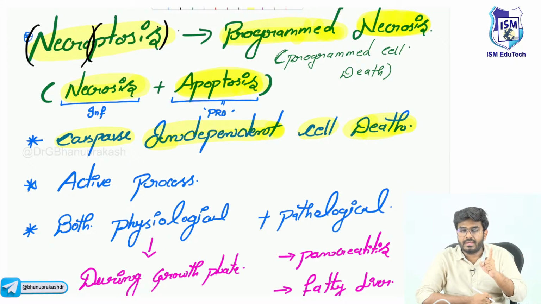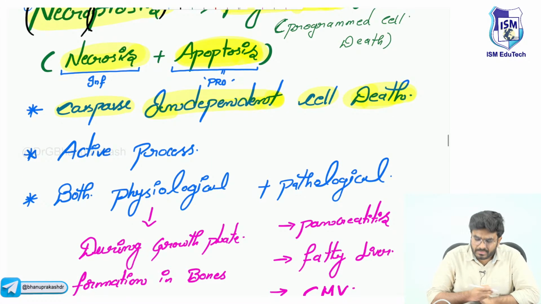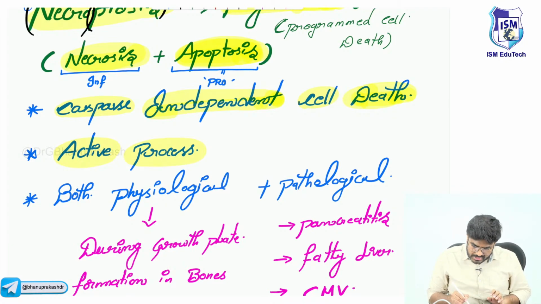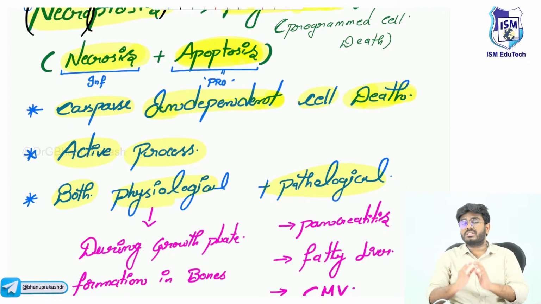Those caspases are not involved in necroptosis. Is it an active process? Yes, of course, just like apoptosis. Is it physiological or pathological? It's both physiological and pathological, just like apoptosis.